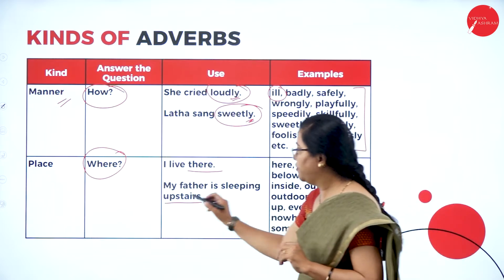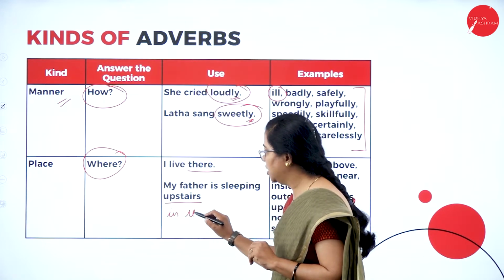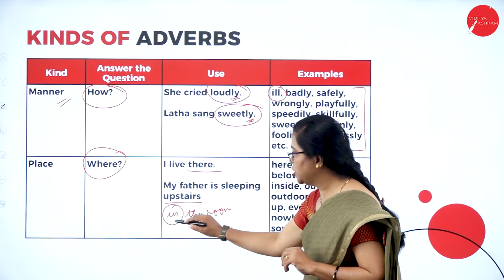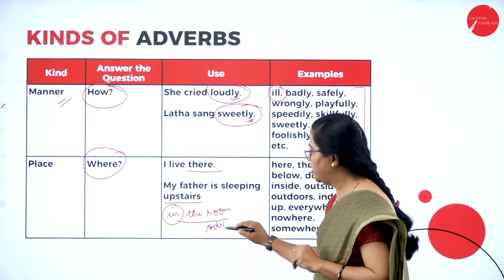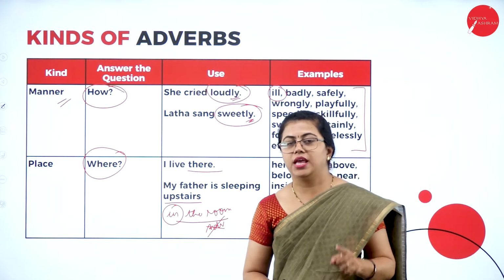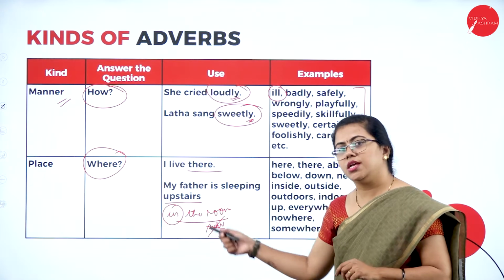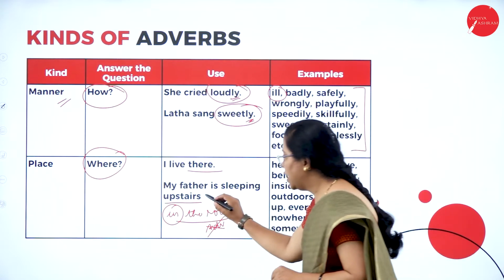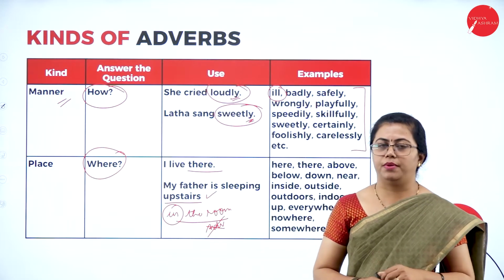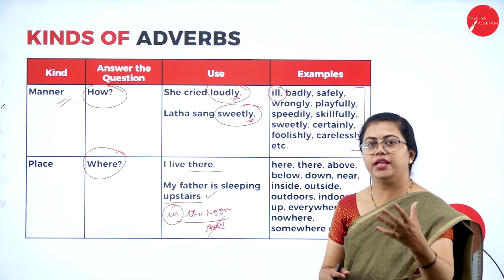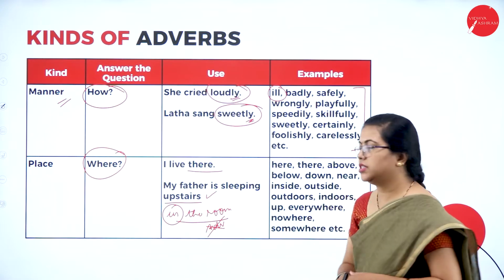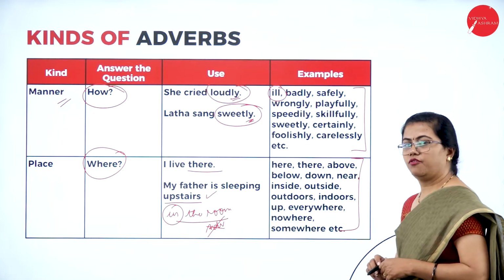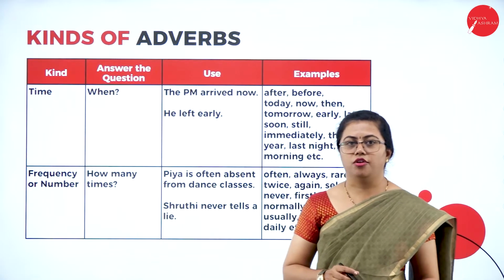Fine. Suppose it was in the room upstairs, in the room. This also tells you the place, but since it starts with a preposition, this does not become an adverb. It is a prepositional phrase. As I told you before when I gave you the example, this is the prepositional phrase, not the adverb. But upstairs is considered to be the adverb of place because it does not have a preposition. It gives us the place where something has happened. These are a few examples of adverbs of place. Fine. You can just go through them when you watch this video.